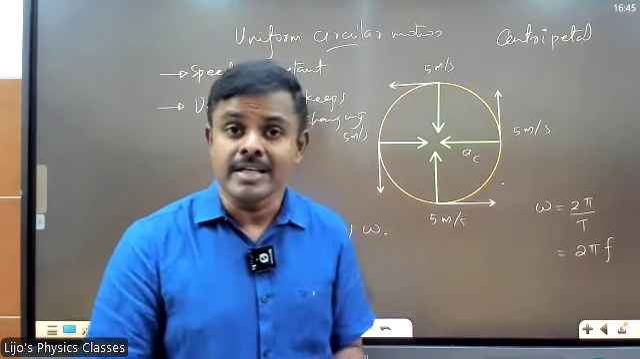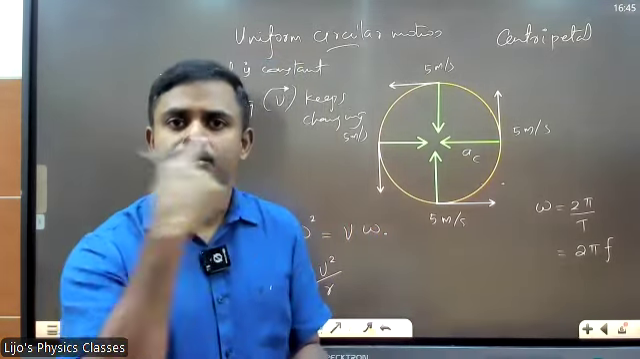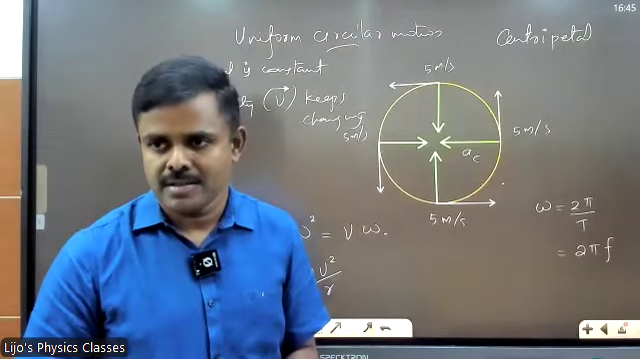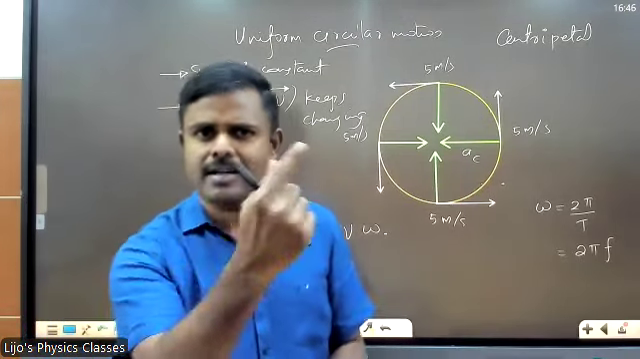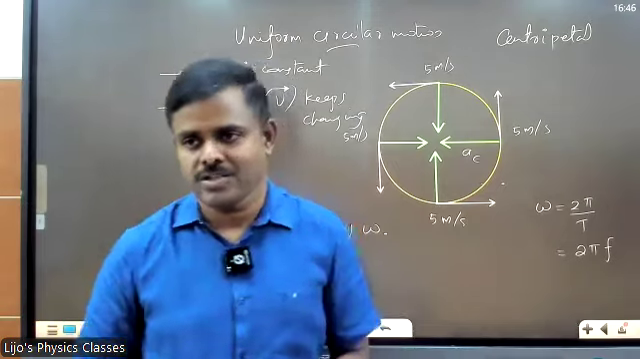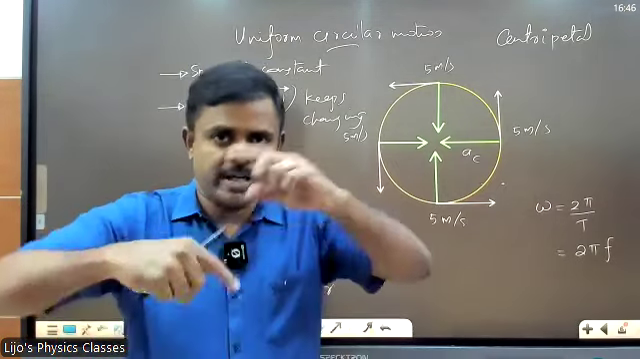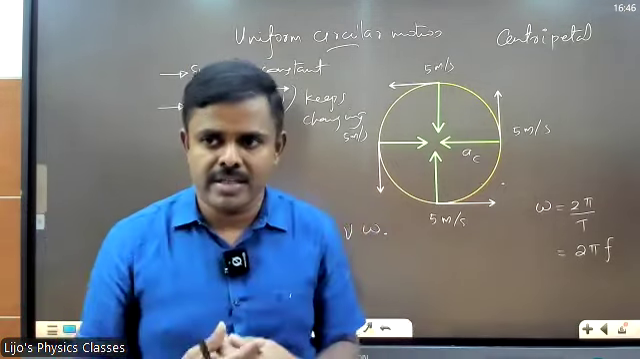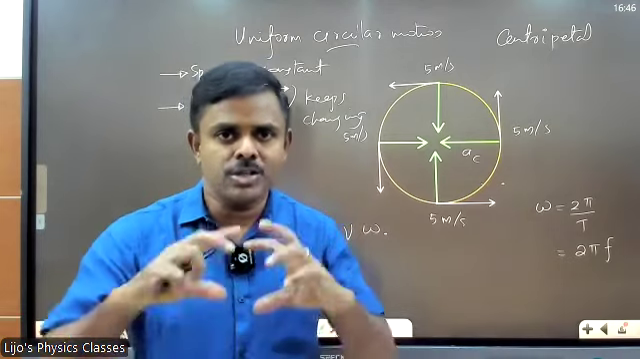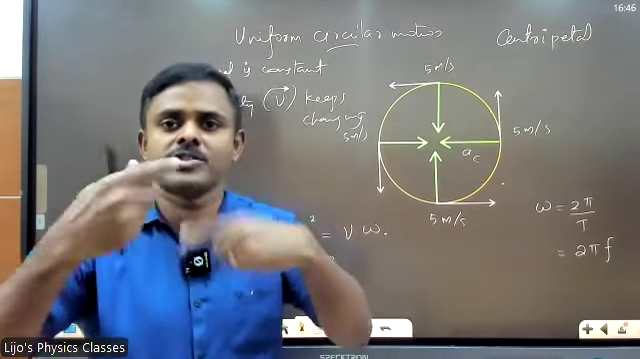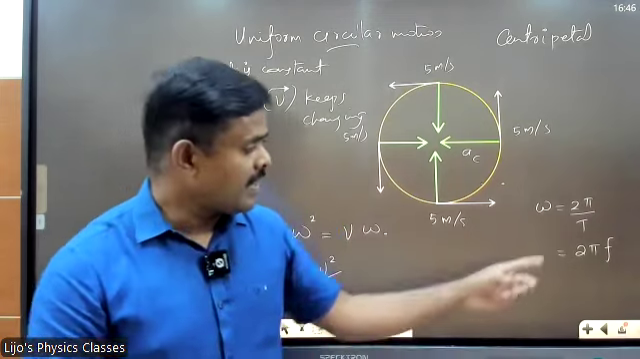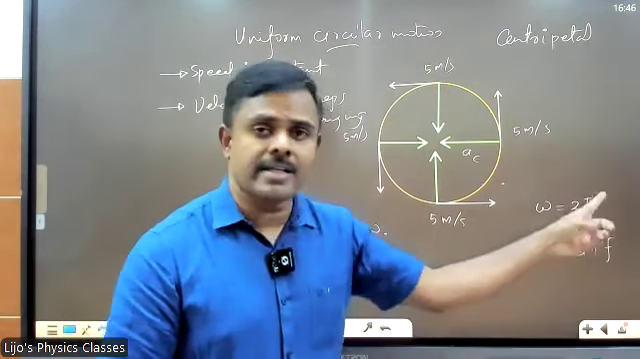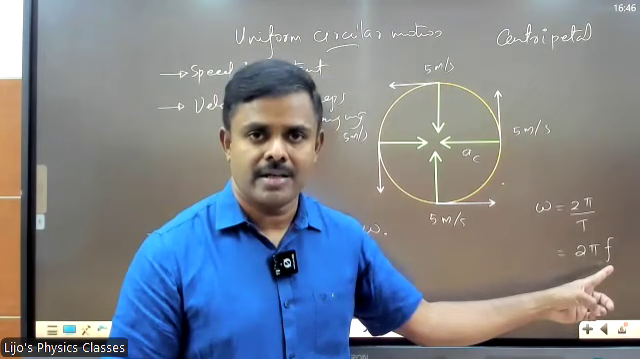For example, Earth's time period of revolution is 365 days. Earth takes 365 days to complete one revolution. What about time period of rotation? 24 hours, right? One day is 24 hours. Earth takes 24 hours to complete one rotation. Anyway, 1 by time period has another name, it's also called frequency.